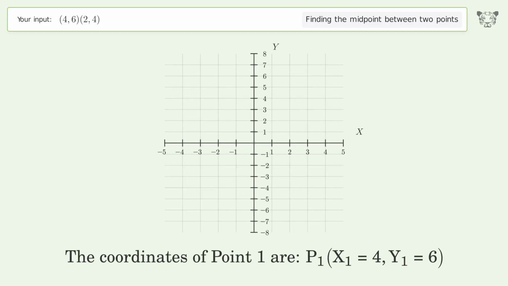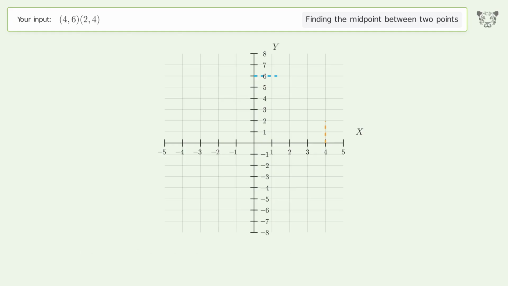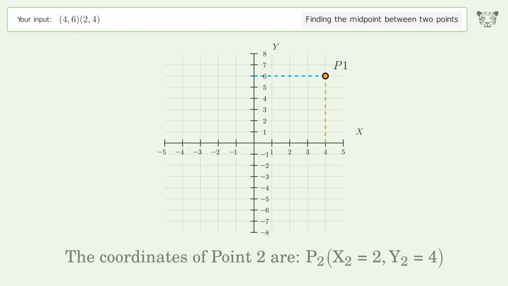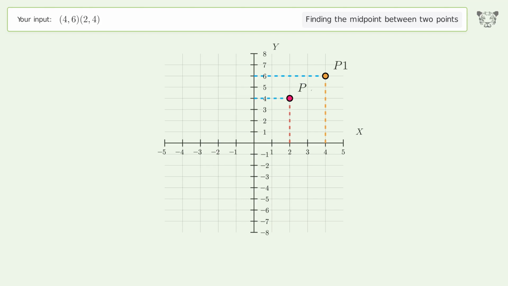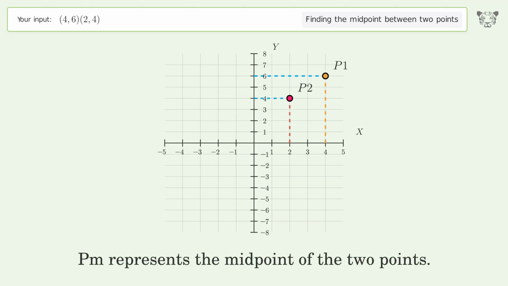The coordinates of point 1 are x1 equals 4, y1 equals 6. The coordinates of point 2 are x2 equals 2, y2 equals 4. PM represents the midpoint of the 2 points.